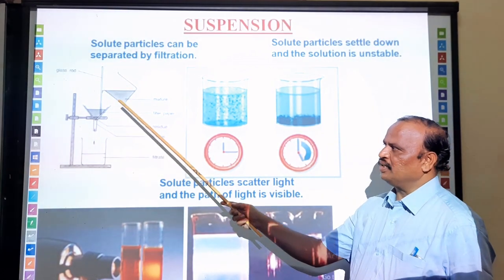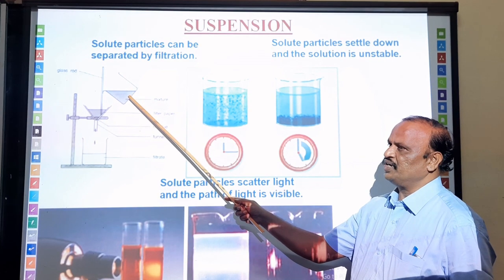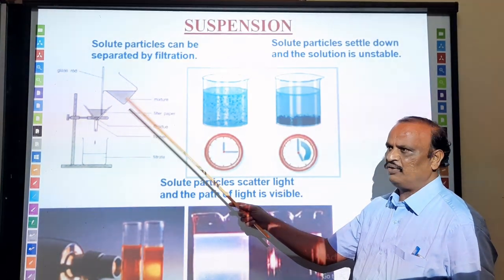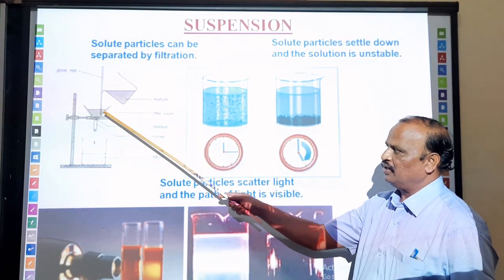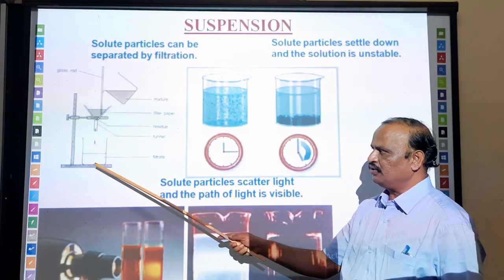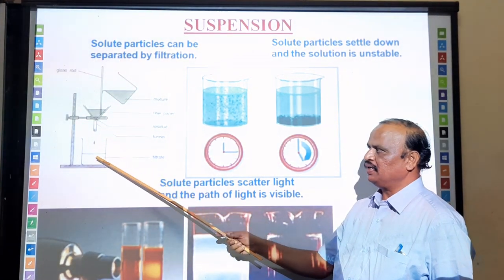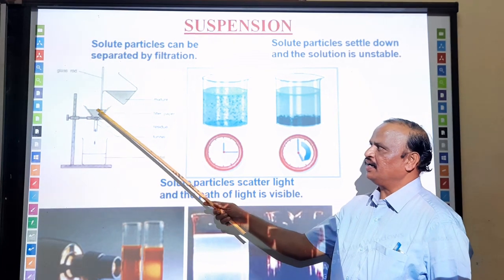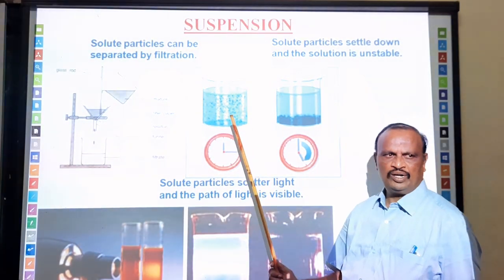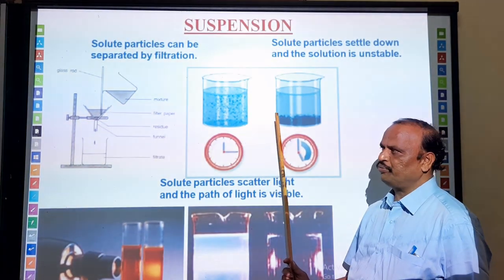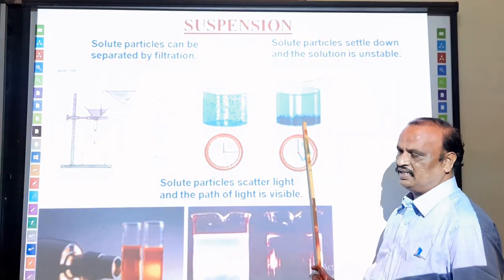If you take an arrangement like this, the filter stand, we have a funnel. Take the suspension in that, a mixture of mud and water or chalk piece powder and water, and keep a filter paper here, add into that, and try to filter it. The water passes through that filter paper and is collected here as filtrate, and the residue is obtained on the filter paper. You take in a beaker a mud and water mixture or chalk piece powder mixture, keep it for some time, and the particles are going to slowly settle down like this.